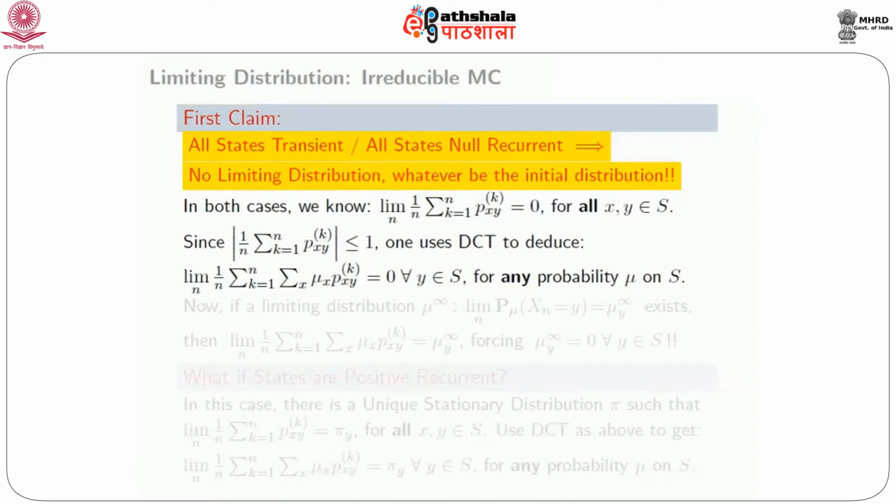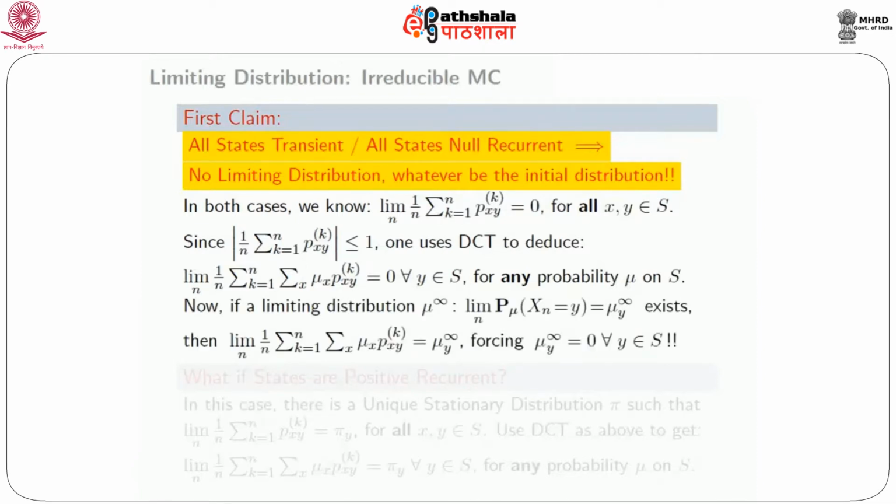So then you can use the dominated convergence theorem to conclude that as n goes to infinity, the limit of 1 over n summation k equal to 1 to n, summation over x of mu_x p_xy^(k), will be 0 for every y in S, whatever be the probability mu on S. So you can convince yourself that that would be a consequence of the dominated convergence theorem.